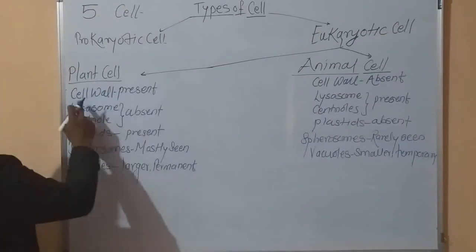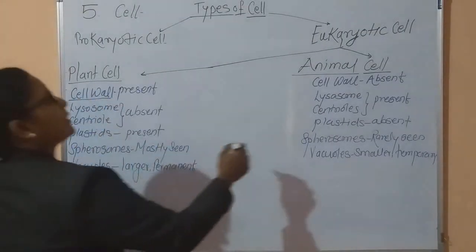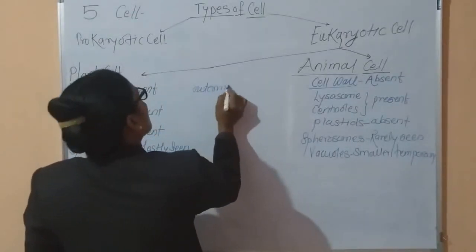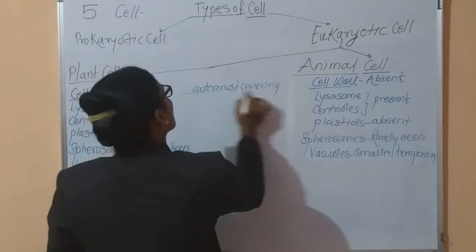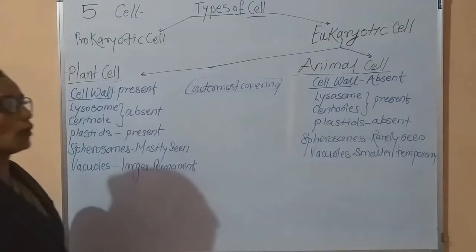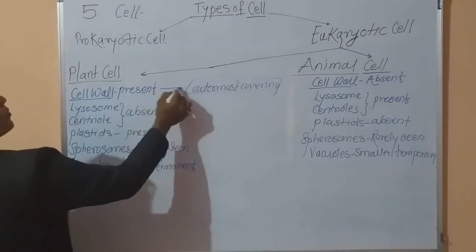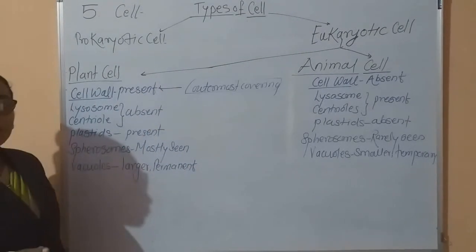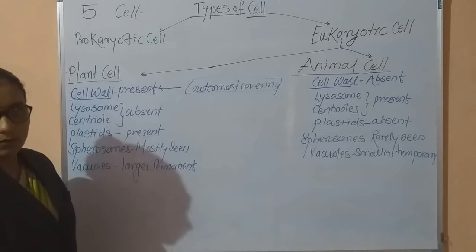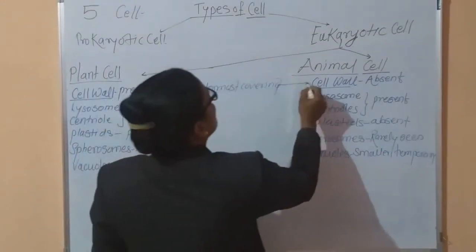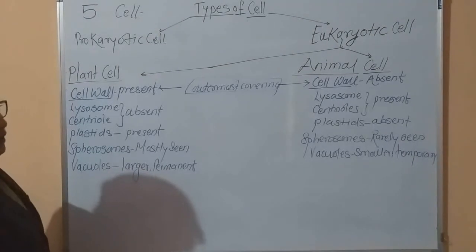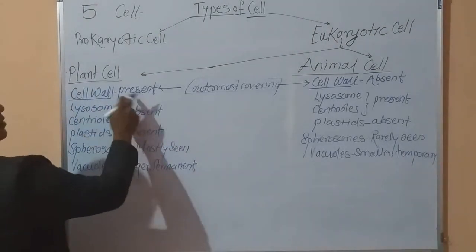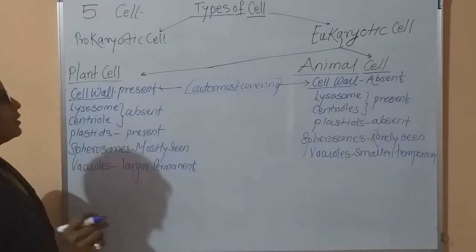Now see, what is cell wall? This cell wall is the outermost covering of the cell. In case of the plant cell, it is made up of cellulose. And in case of the other cell, this cell wall is made up of some different chemicals, such as peptidoglycan or cellulose.